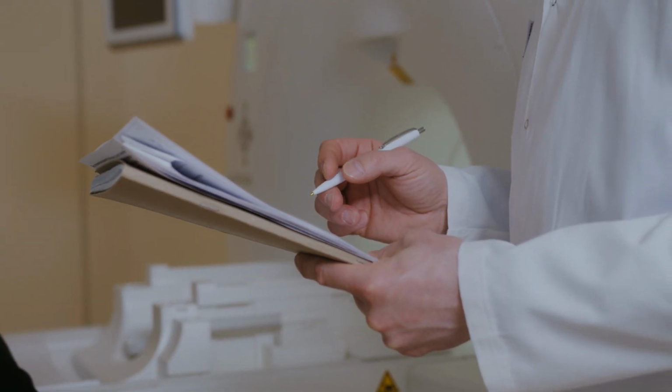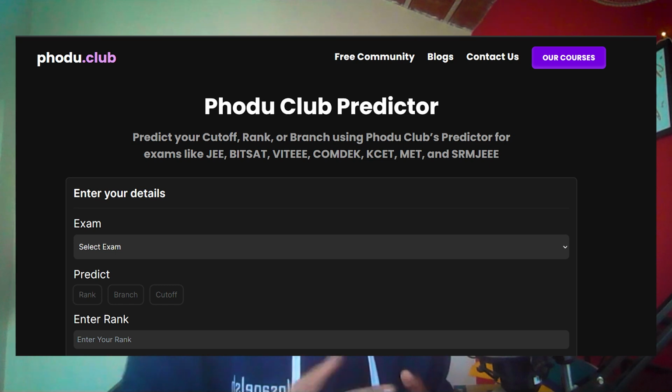So if there is a chapter which is your weakness, you can go through this test series and try and strengthen yourself in this area. But if the chapter is already a strength for you, then you can go through this chapter wise test series and start solving questions in a much faster way with more accuracy. So this is where Odoo Club comes in, and Odoo Club also has its own rank predictor where you can see what rank you will get in that particular paper and stuff like that.